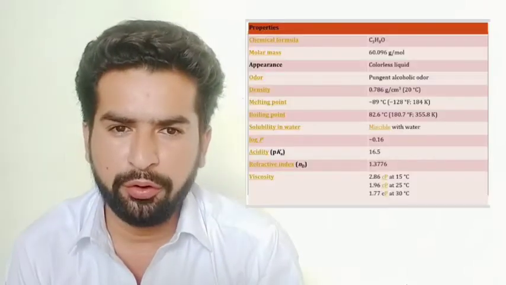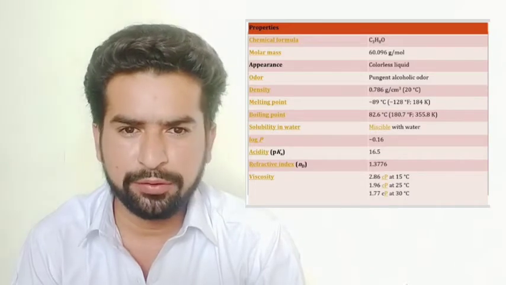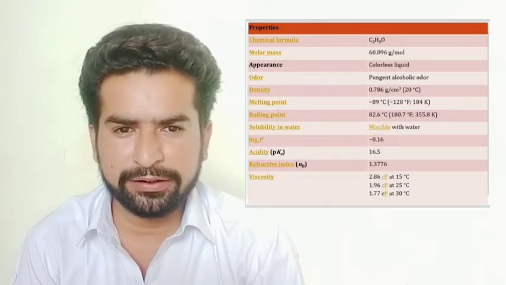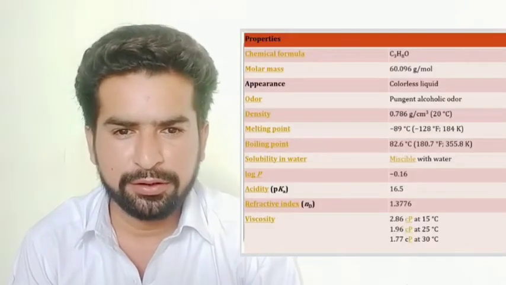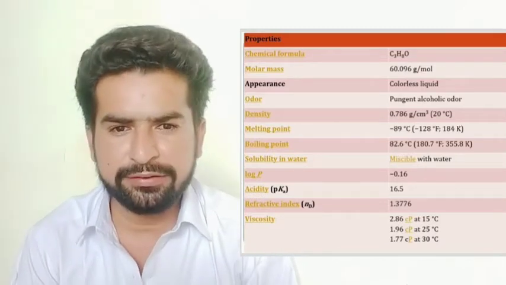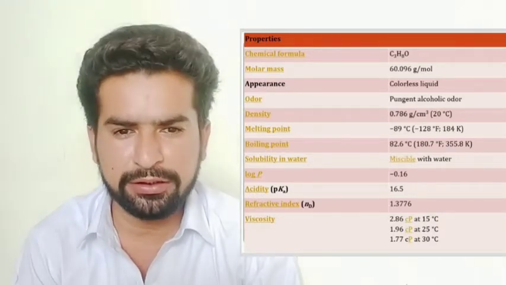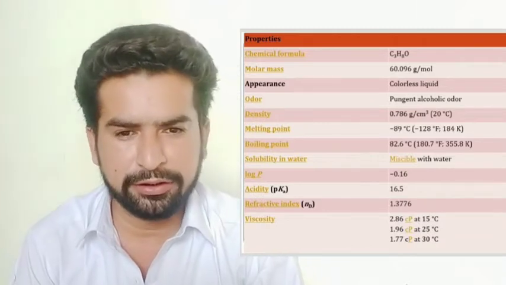Chemical formula C3H8O, molar mass 60.096 gram per mole, appearance colorless liquid, odor pungent alcoholic odor, density 0.786 gram per centimeter cube at 20 degrees C, melting point minus 89 degrees C, boiling point 82.6 degrees C, solubility in water miscible, log P minus 0.16, acidity 16.5, refractive index 1.3776, and viscosity 2.86 cP at 15 degrees C, 1.96 cP at 25 degrees C, 1.777 cP at 30 degrees C. It means viscosity decreases with increase in temperature.